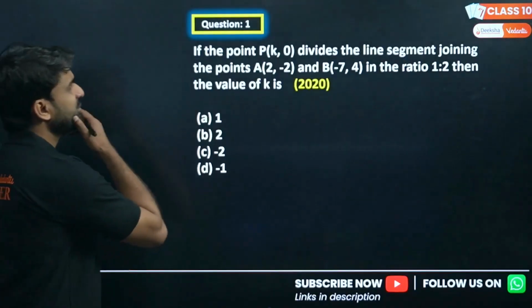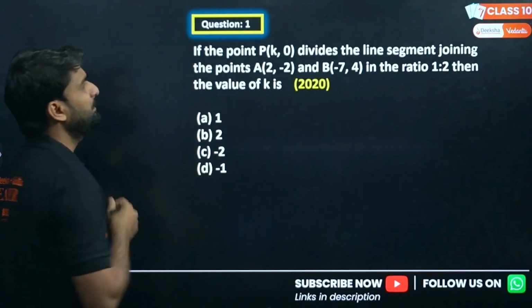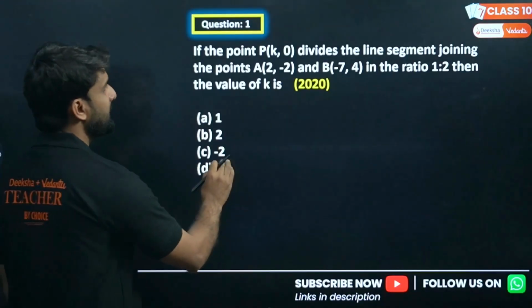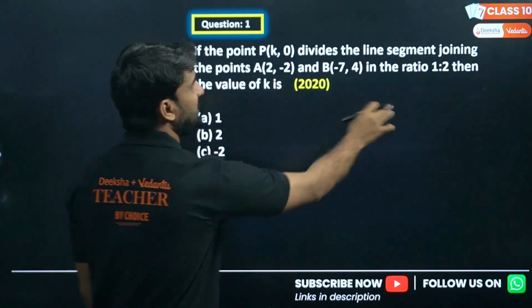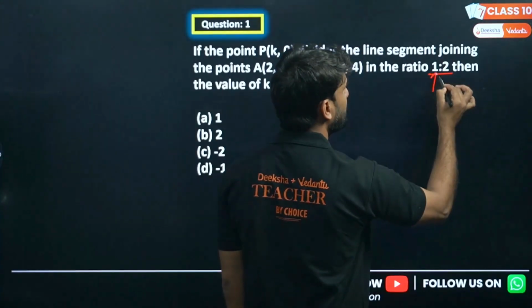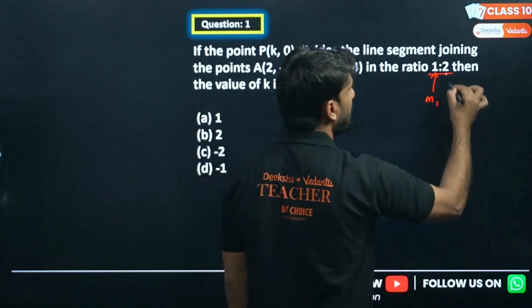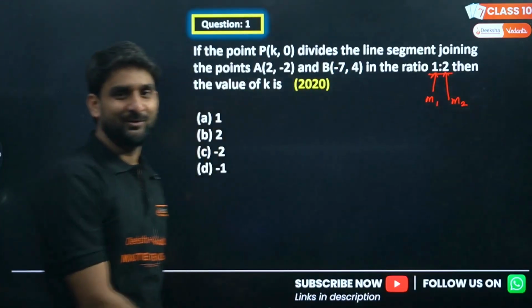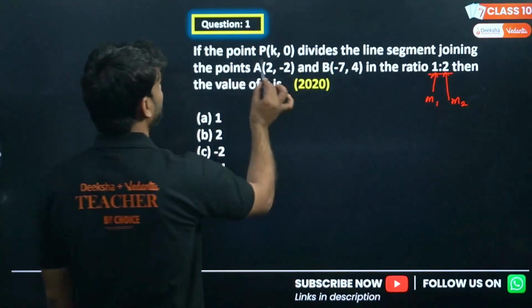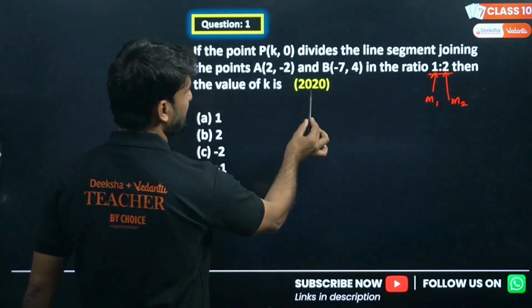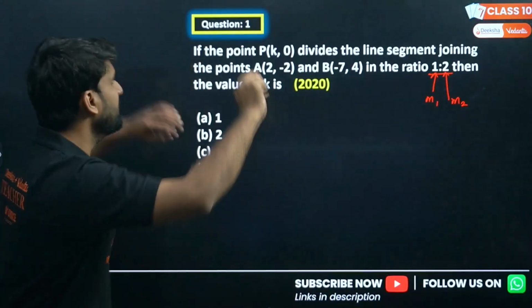So let's do a few questions. Question number 1: if the point P(k, 0) divides the line segment joining these points in the ratio 1:2. See, the ratio is given here. So this will be m1 and this 2 will be m2. Wow, m1, m2, 1:2. So we have to find this P, right? The ratio is given here. This question has already been asked in the year 2020. So what we need to do?